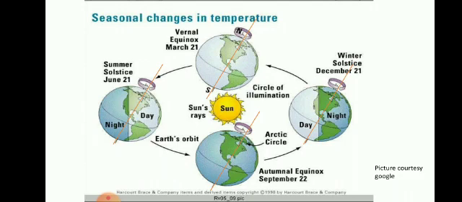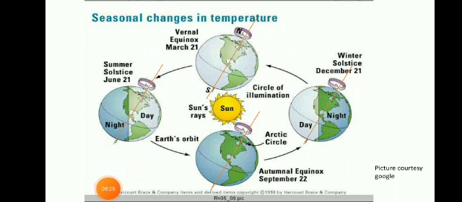Now here, this is the elliptical orbit of the earth, its revolution around the sun. So you know that the earth is revolving. Similarly, it is also rotating on its axis. The axis of the earth is not perpendicular, it is not straight. Rather, this orange line you can see is the axis of the earth. The position of the earth is tilted. This is the north pole and this is the south pole. So in this tilted manner, it is rotating and also revolving around the sun. Got it?